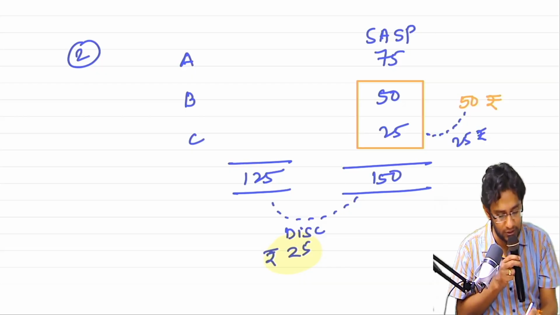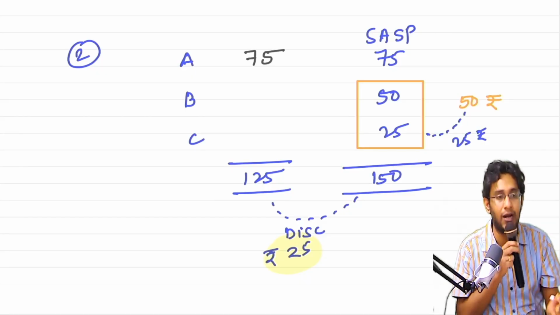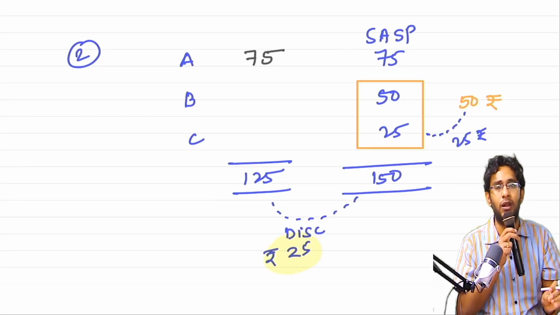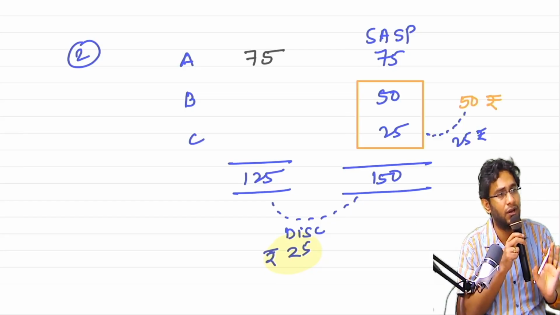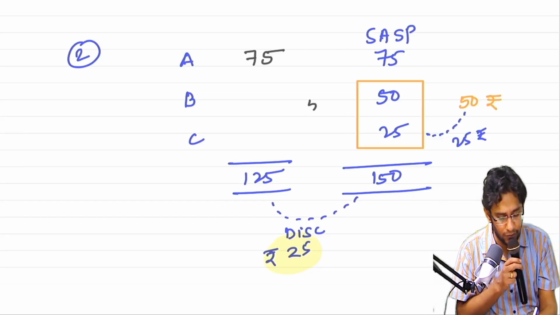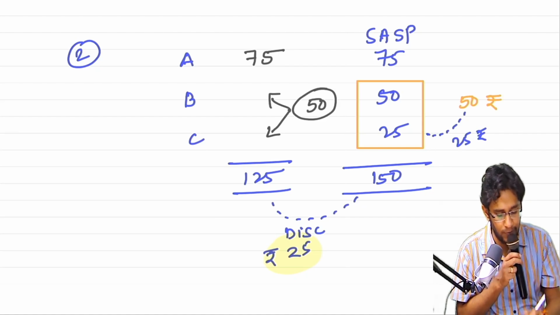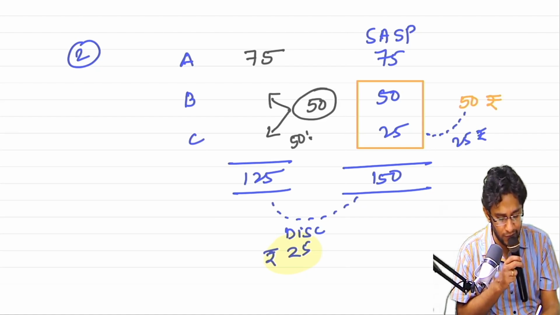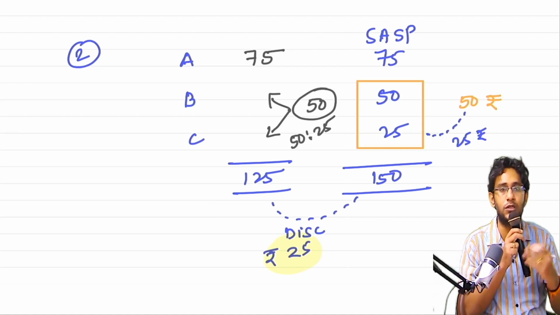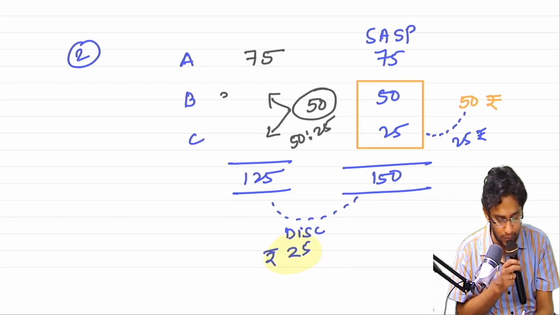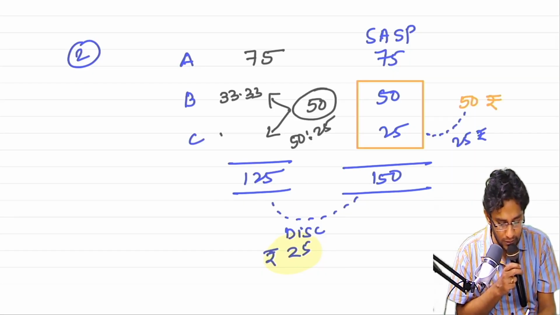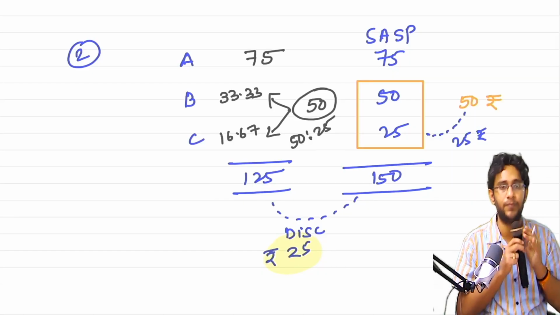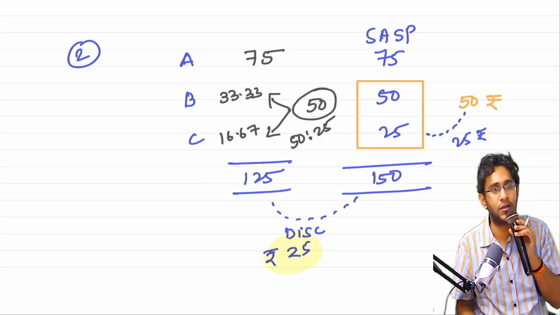So how you will do this is, for A, you happily write the standalone selling price. Out of 125, 75 is for A. The remaining 50, whatever you are collecting from the customer, you will allocate to B and C in the ratio of 50:25. That is a 2:1 ratio. So that will work out to 33.33 and 16.67. Are you understanding, sir?